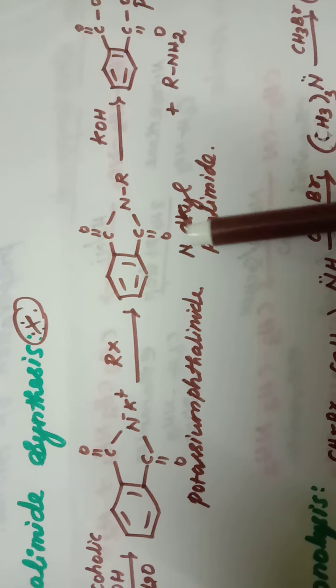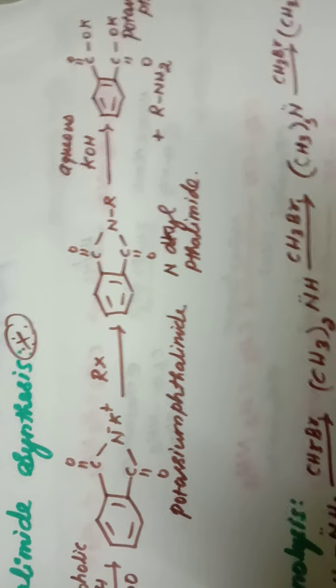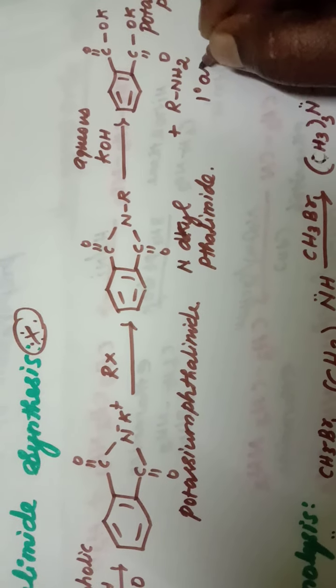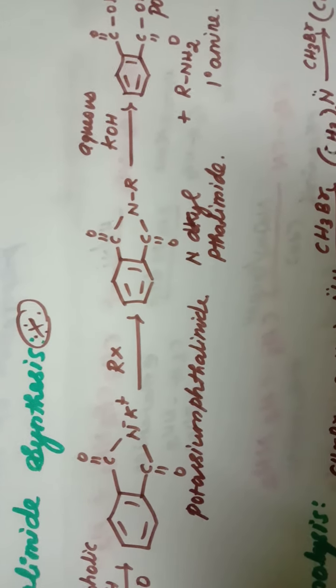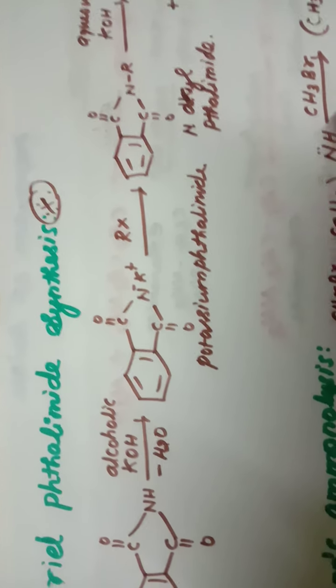When this N-alkyl phthalimide undergoes alkaline hydrolysis, that is, when it is treated with aqueous potassium hydroxide, it gives a primary amine and also potassium phthalate. This is the primary amine. This is a very important reaction, the Gabriel phthalimide synthesis.